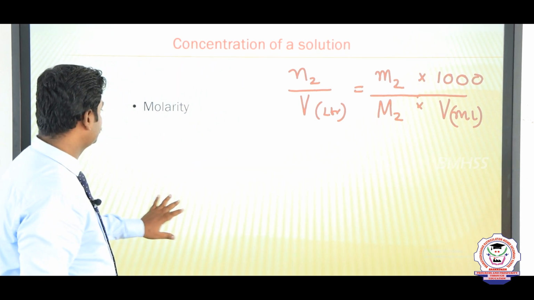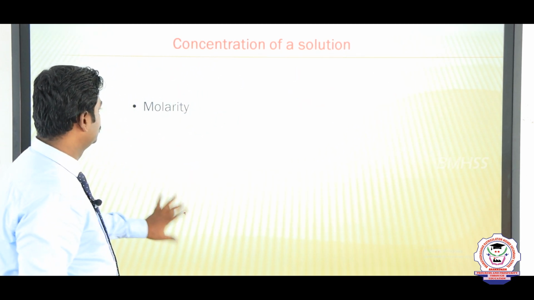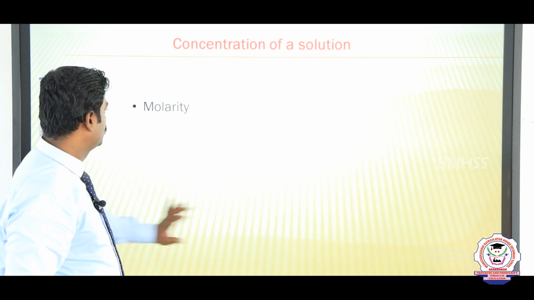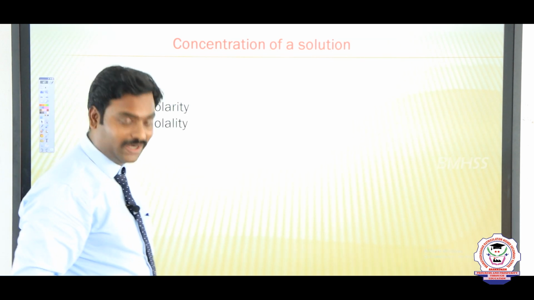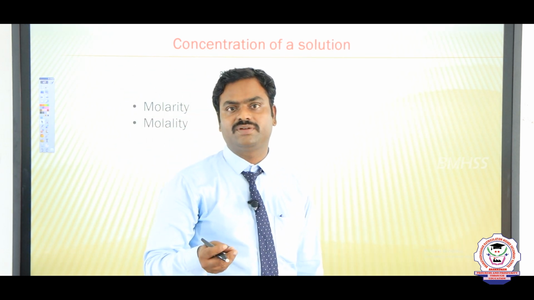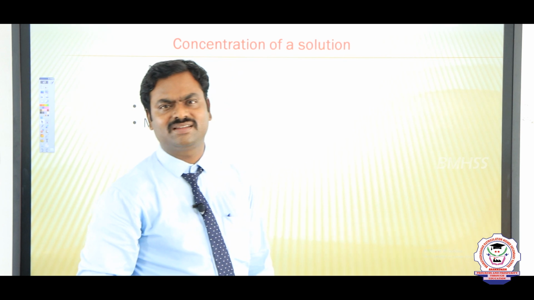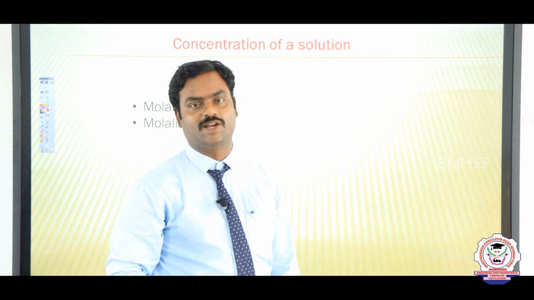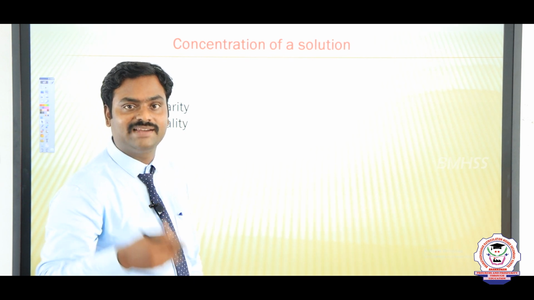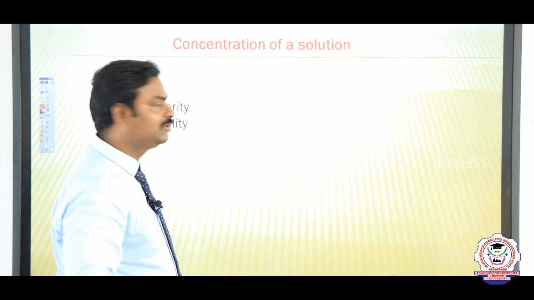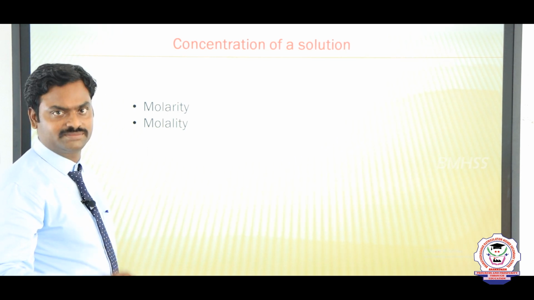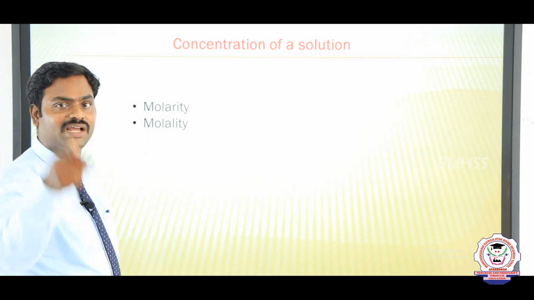Next one, molality. What is molality? Molality is number of moles of solute dissolved in 1 kilogram of solvent. So, again we have to represent the molality in formula. How to derive it? As I said, number of moles of solute in 1 kilogram of solvent.